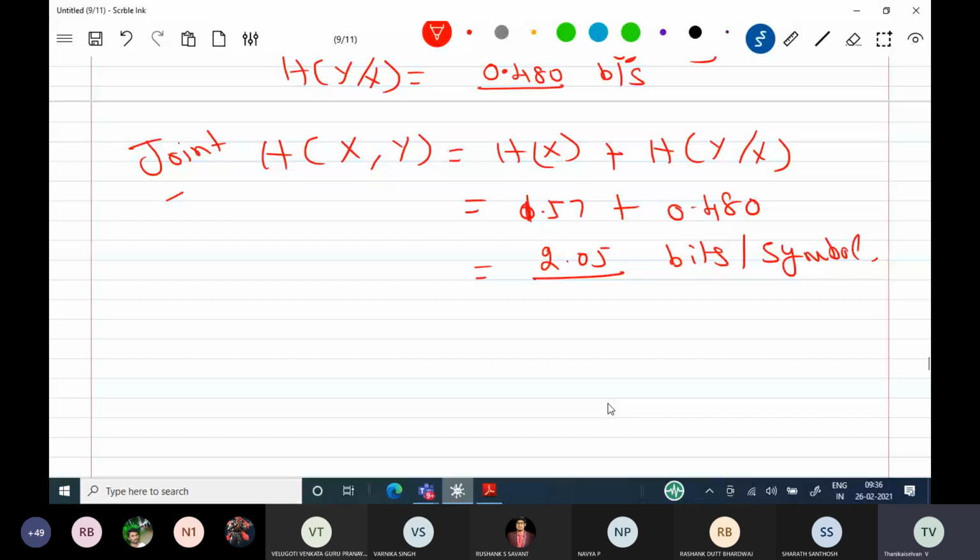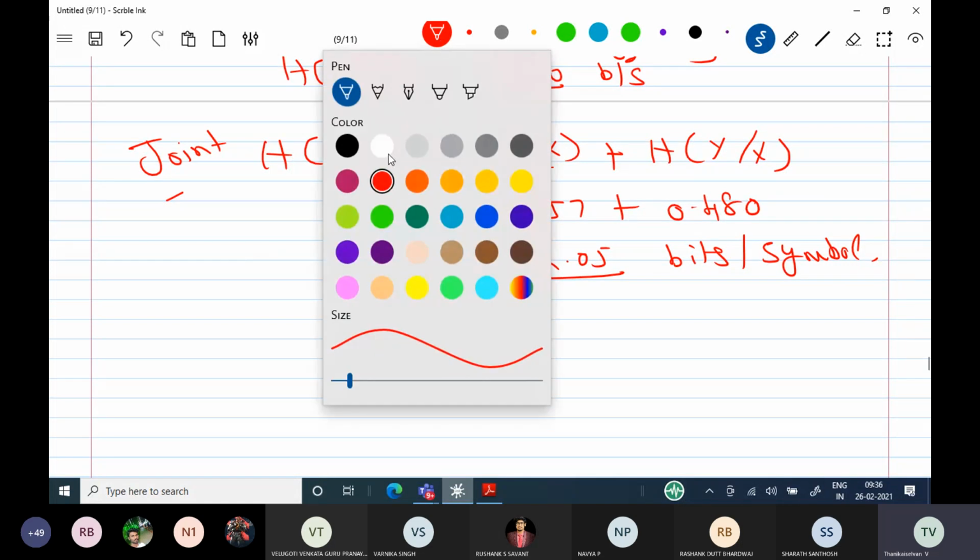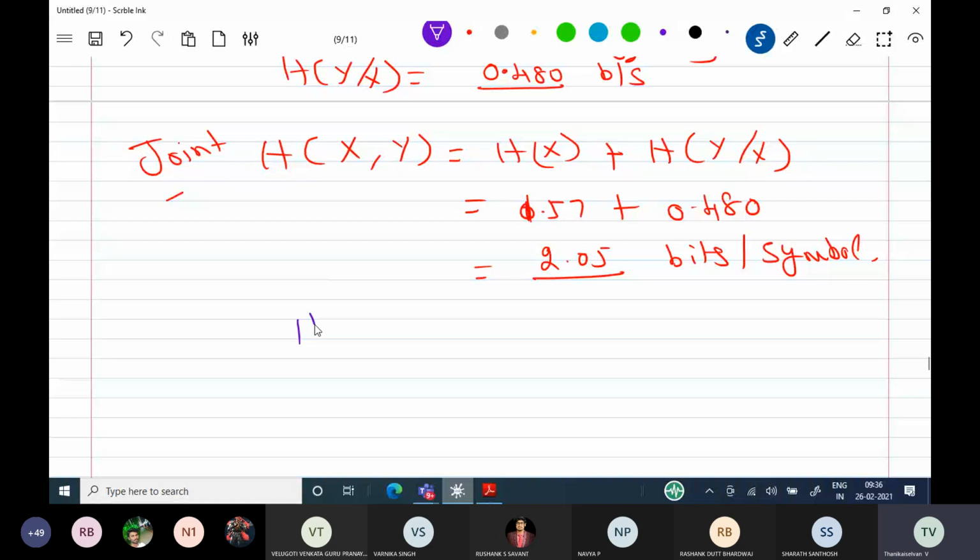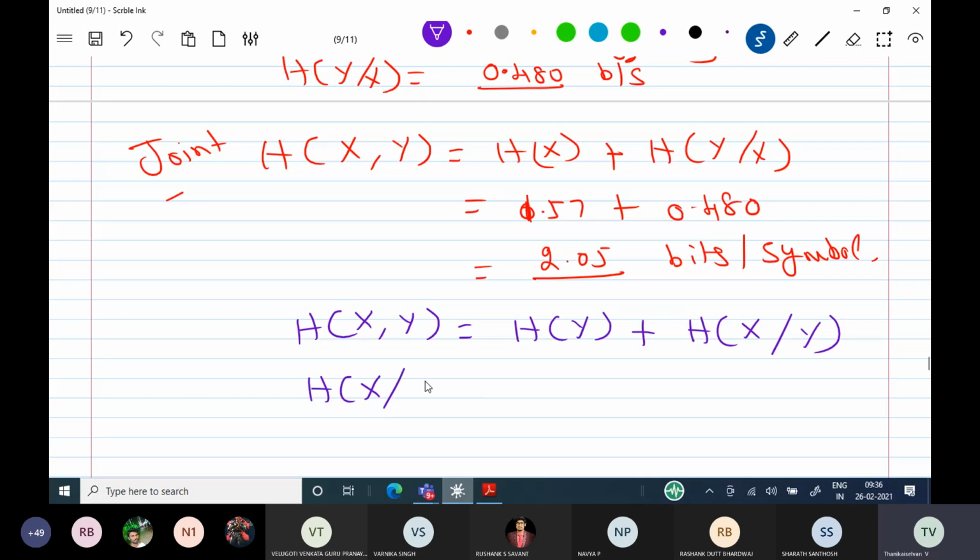Very simple: H of x comma y is equal to H of y plus H of x by y is the formula which is available. H of x by y is the conditional probability. Another form is H of x by y equals H of x comma y minus H of y.